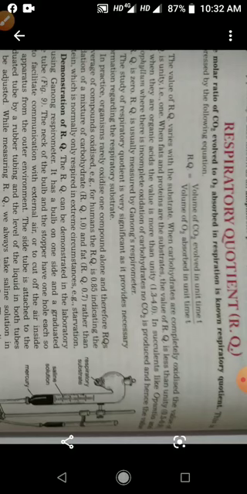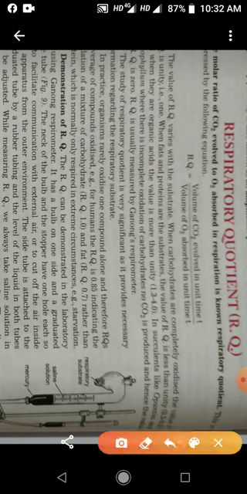It is expressed by an equation. So the equation is RQ is equal to volume of carbon dioxide evolved upon volume of oxygen absorbed in unit time.